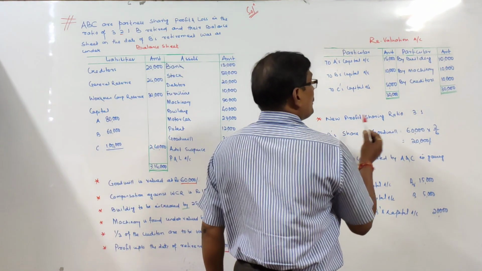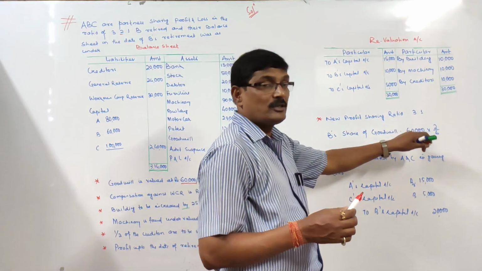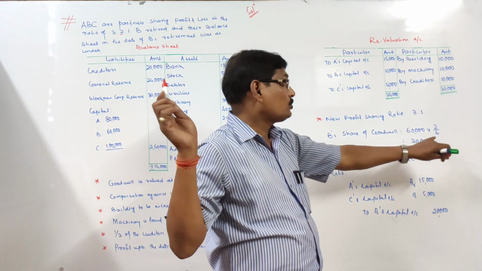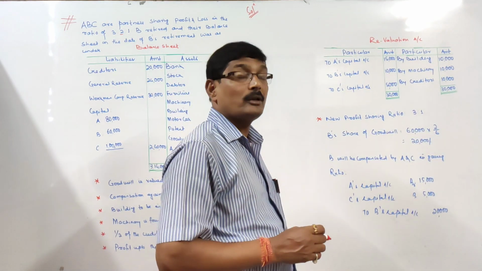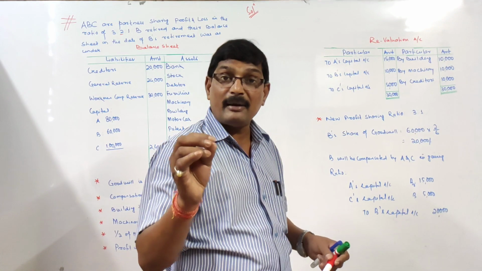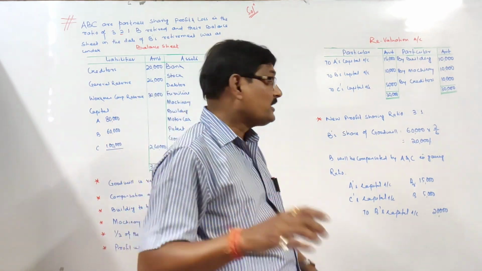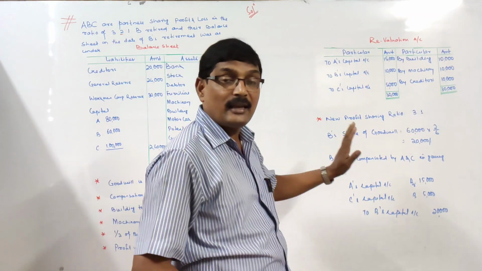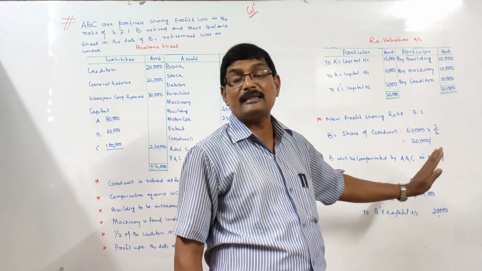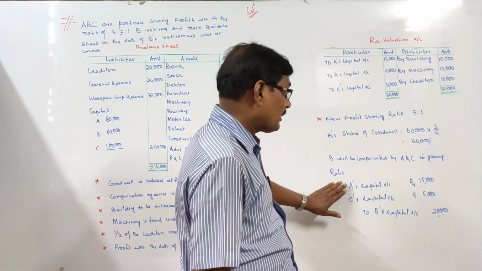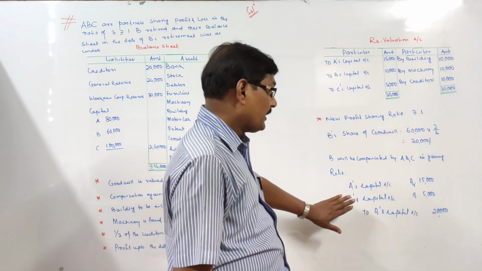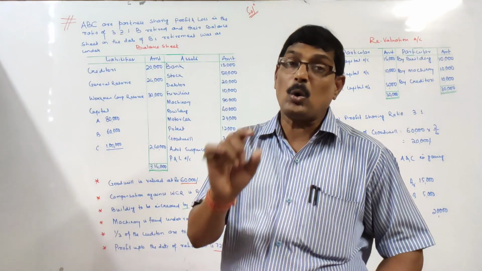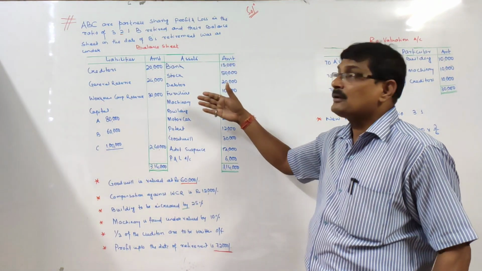Then B's share of goodwill is how much? Total goodwill is 60,000 and B's share is 2/6. B's share is 2/6, so B is entitled to 20,000. Who will pay? That is to be paid by the gaining partners in the gaining ratio. Here the gaining partners are A and C. A and C have to compensate B, and the entry will be A's capital account debited, C's capital account debited, to B's capital account. So these are the basic workings we need to show, and thereafter we will prepare the